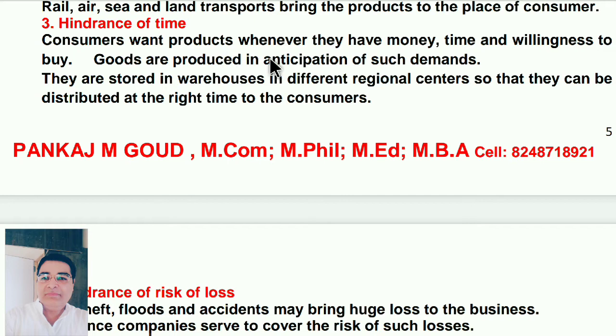Consumers want products whenever they have money, time and willingness to buy. Goods are produced in anticipation of such demands. They are stored in warehouses in different regional centers so that they can be distributed at the right time to the consumers. So whenever the customer needed, we can sell the product. Hindrance of time means difficulties of time. So whenever the customer needed, they have time, they will go and purchase the product.